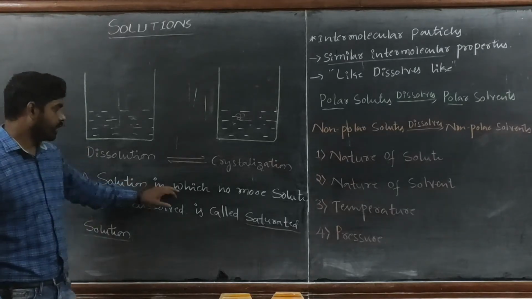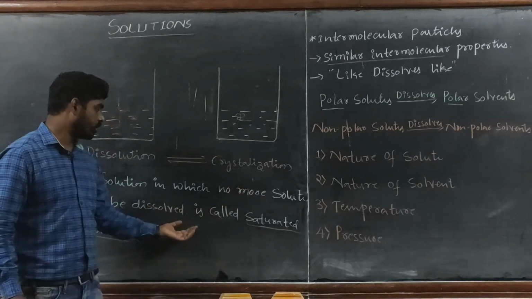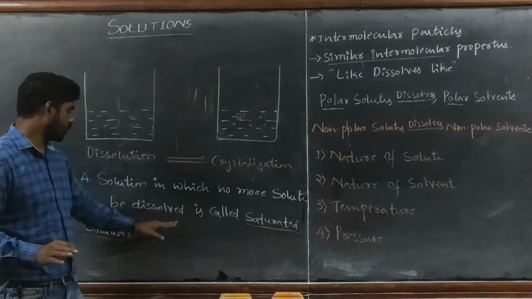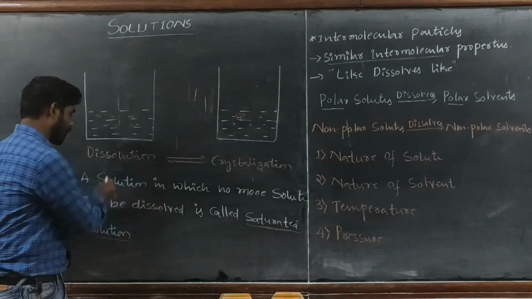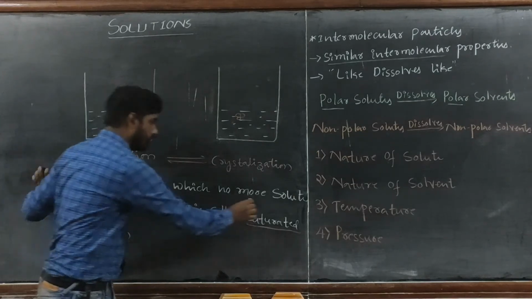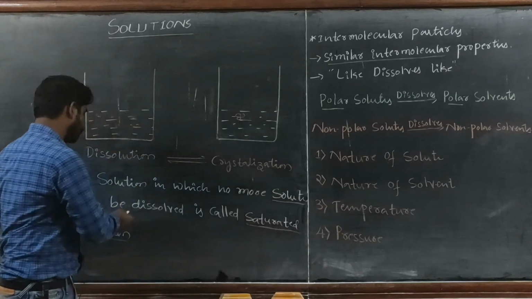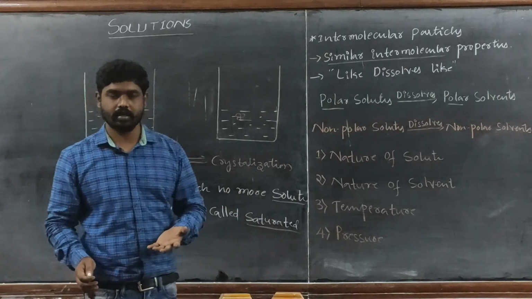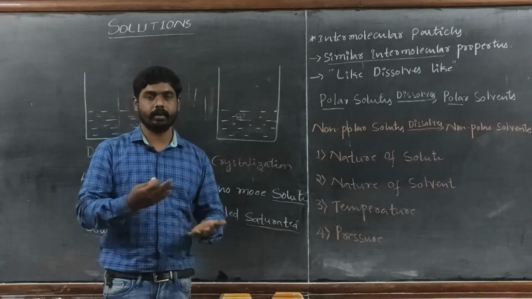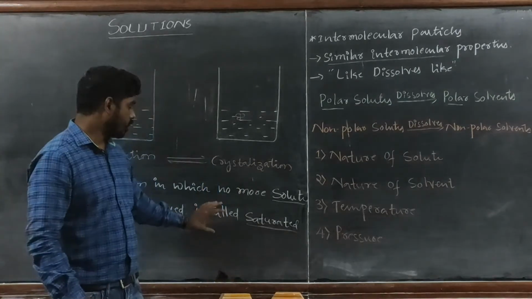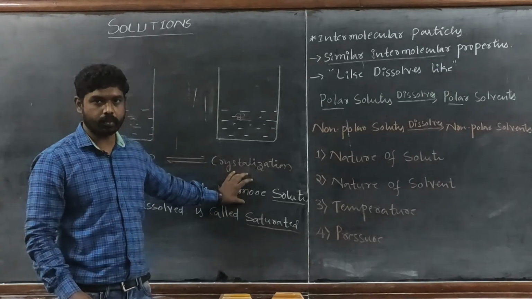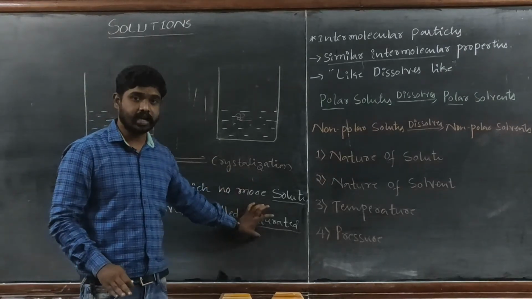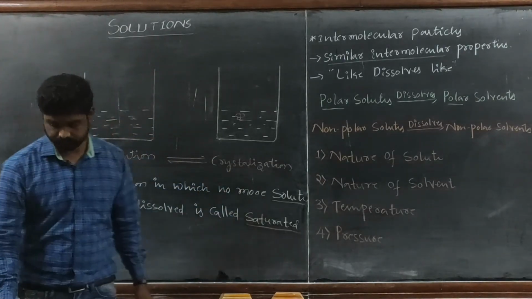A solution in which no more solute can be dissolved in a given solvent under normal conditions is called a saturated solution. So here I have taken sodium chloride as the solute that cannot be dissolved in a given solvent under normal conditions. If you give temperature or pressure, it can be dissolved. So under normal conditions, you cannot make those solid particles soluble completely. So they are called saturated solutions.